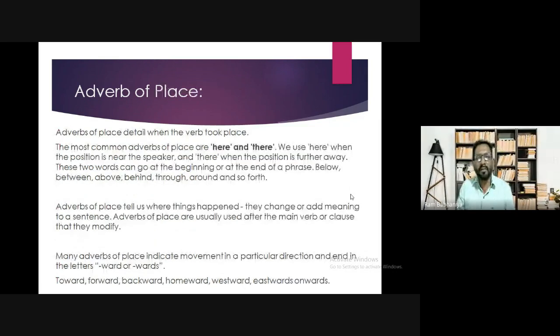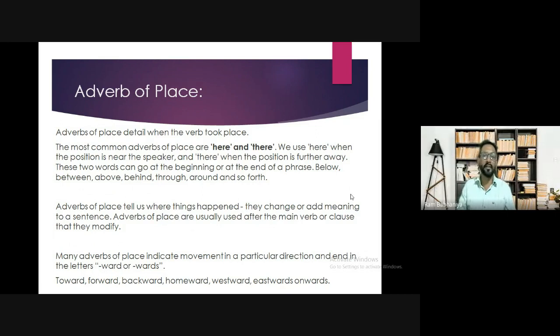Now let's see what an adverb of place is. Adverbs of place detail where the work took place. The most common adverbs of place are here and there. We use here when the position is near. That is quite understandable. So we use here when the position is near the speaker, and there when the position is further away, slightly away from you. These two words can go at the beginning or at the end of a phrase.